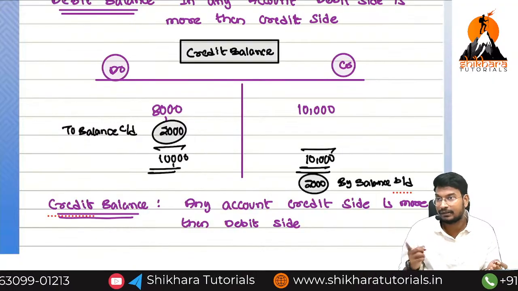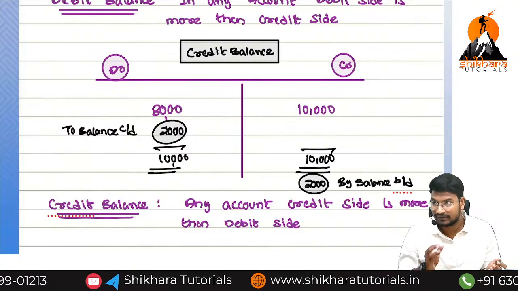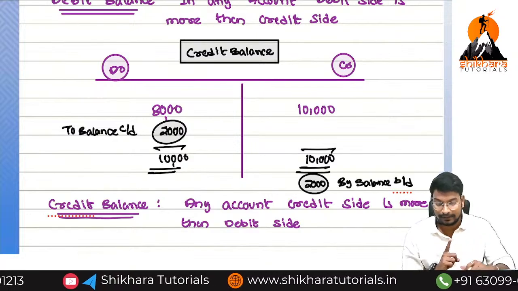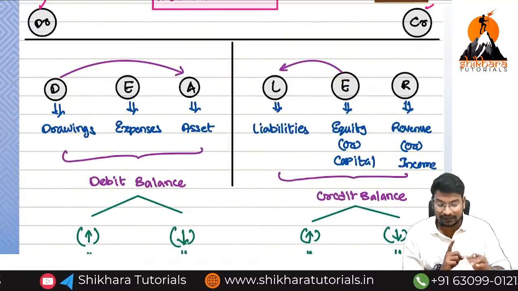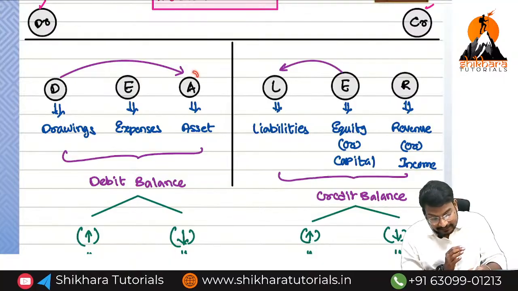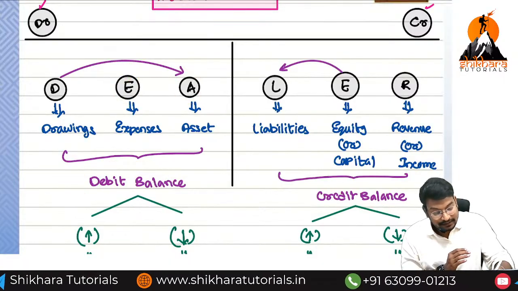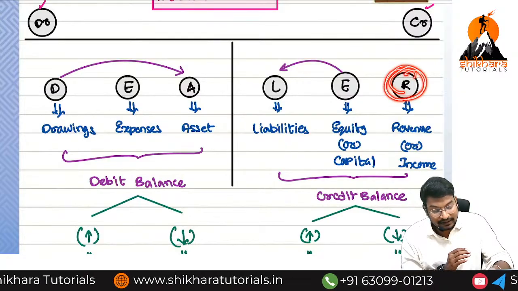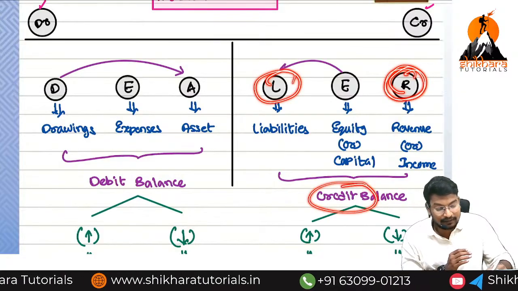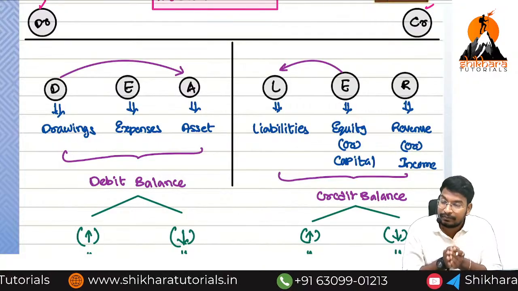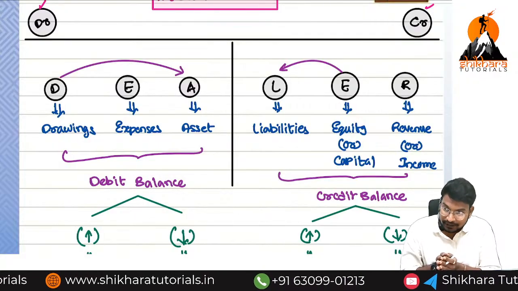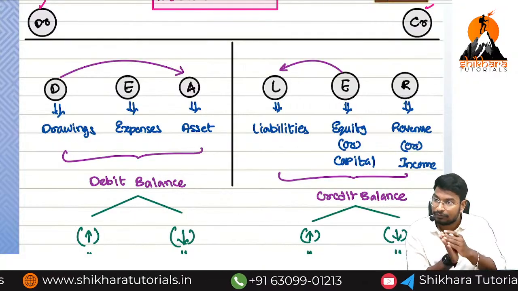Increase same, decrease opposite. Once again, assets and expenses show which balance? Debit balance. Incomes and liabilities show which balance? Credit balance. If the debit balance increases, we will debit. If the debit balance decreases, we will credit.